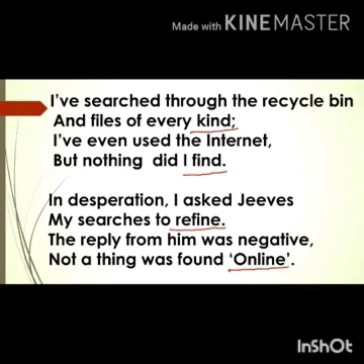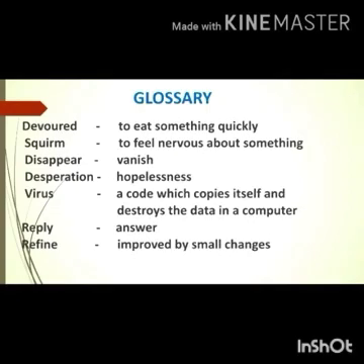Now let us see the glossary. That is the meaning of the words. Devoured, to eat something quickly. Squirm, to feel nervous about something. Disappear, vanish. Desperation, hopelessness. Virus, a code which copies itself and destroys the data in a computer. Reply, answer. Refine, improve by small changes. So now you can learn these meanings in the glossary.